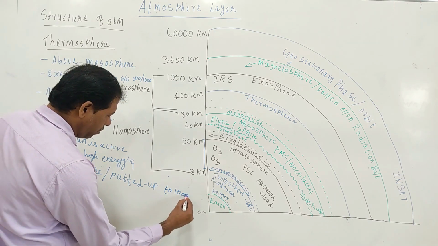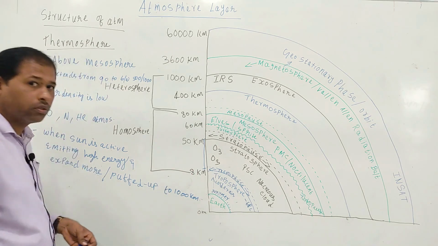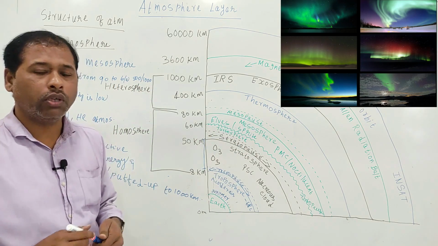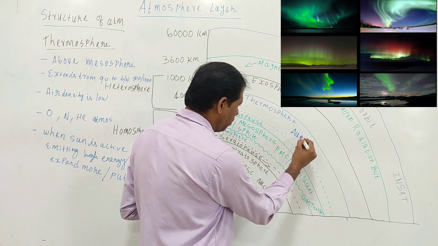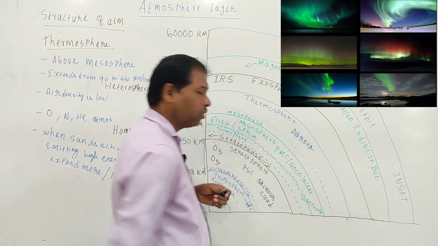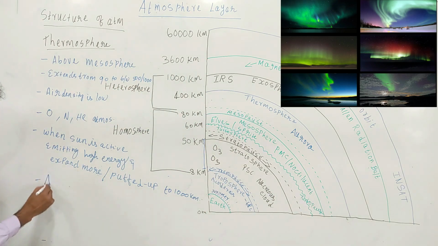In the thermosphere, up to 1000 kilometers, you can find aurora. What is aurora?